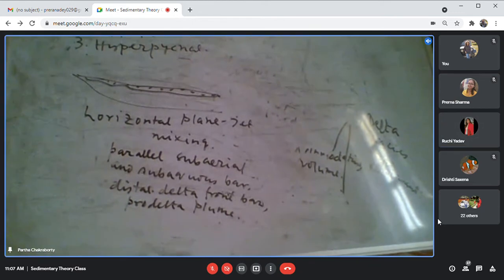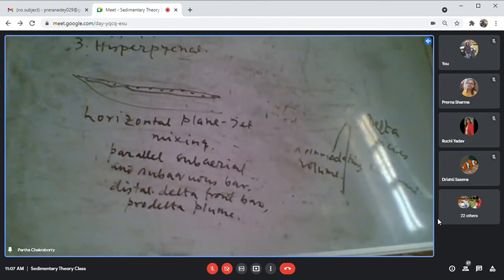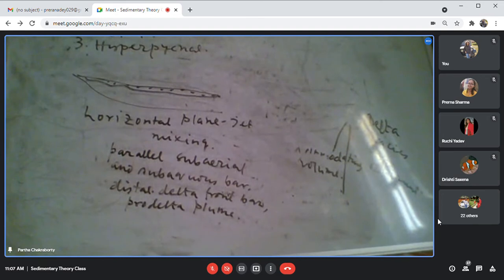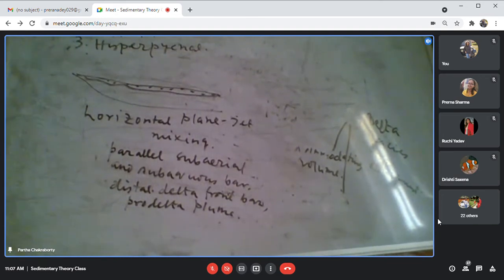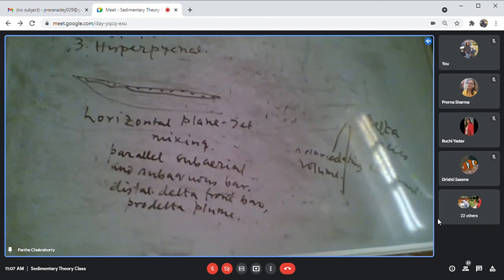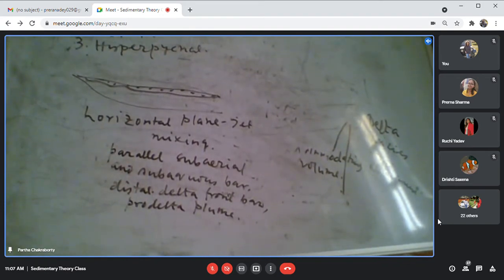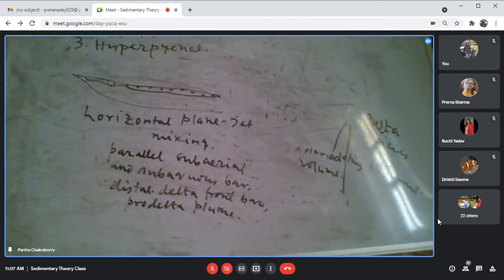Vertical mixing is like, suppose I am taking a पिचकारी, the one we use at the time of Holi, and then with the पिचकारी I am forcefully pushing the water. Then how is the water? It will be like a jet.